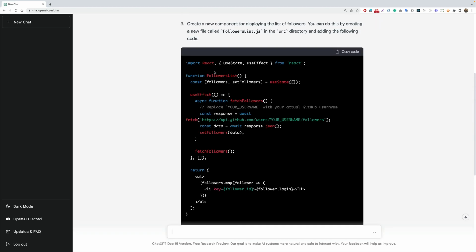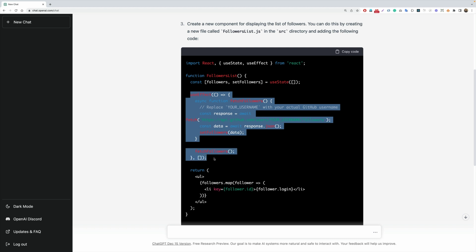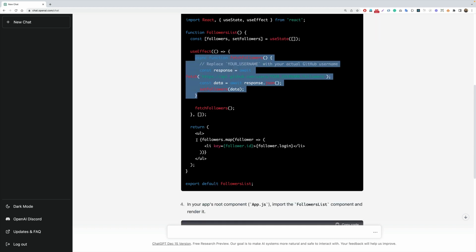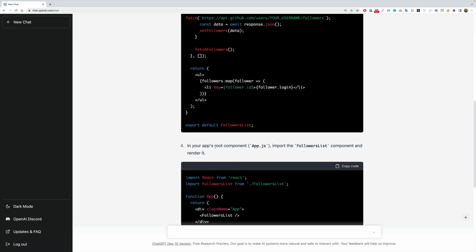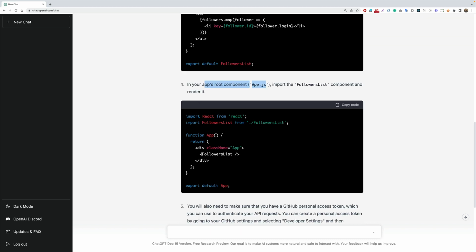So we see that it generated this followers list component that has a state variable followers, and then it uses the useEffect hook to fetch a list of all the followers on the first render. And then it spits out all the li tags inside the ul element, that is the followers.login, that is the username. And then in your root component, I need to simply get in the followers list. So let's try out that.